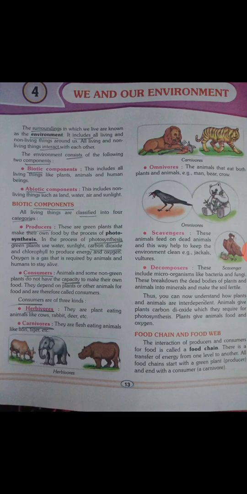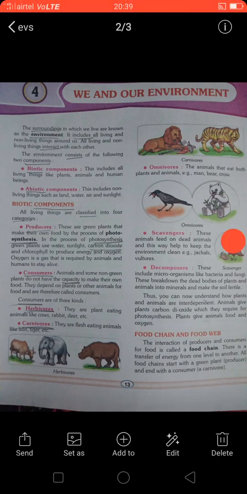The environment consists of the following two components. How does it consist? The environment consists of the following two components. What are they? Biotic components and abiotic components. So first you should know the meaning of biotic, then abiotic.